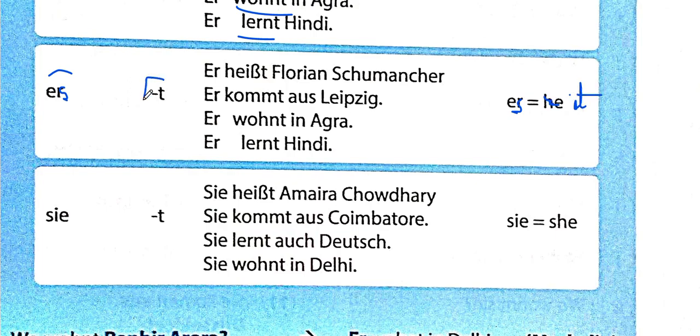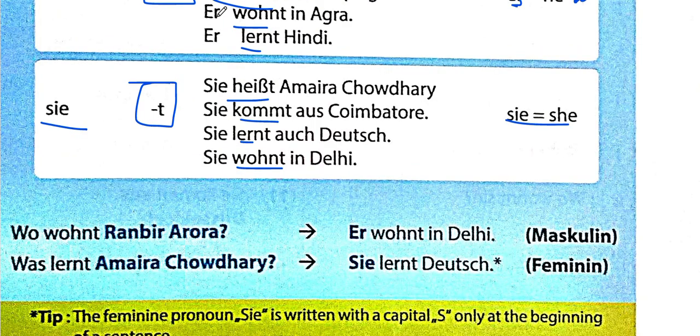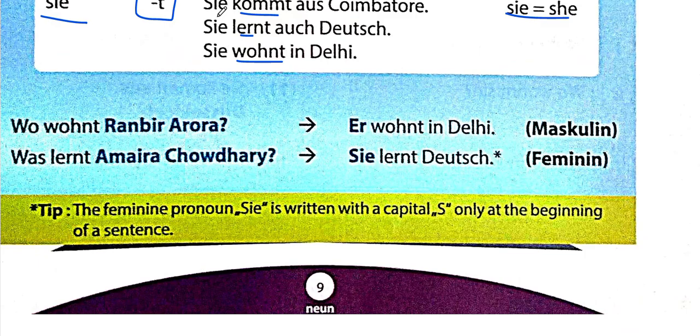The ending is the same here. It is t only, and for sie, which means she, the ending is also the same. It is t. Sie means she. So heißt, kommt, wohnt, lernt. Heißt, kommt, lernt, wohnt. So it's with sie, er, and es. Er, sie, es. They come together because the ending is the same.